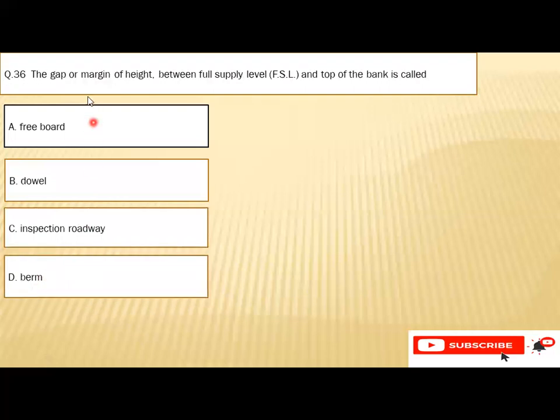Question number 36: the gap or margin of the height between the full supply level (FSL) and the top of the bank is called A, freeboard, B, dowel, C, inspection road, or D, berm. So the right option is A, that is freeboard.